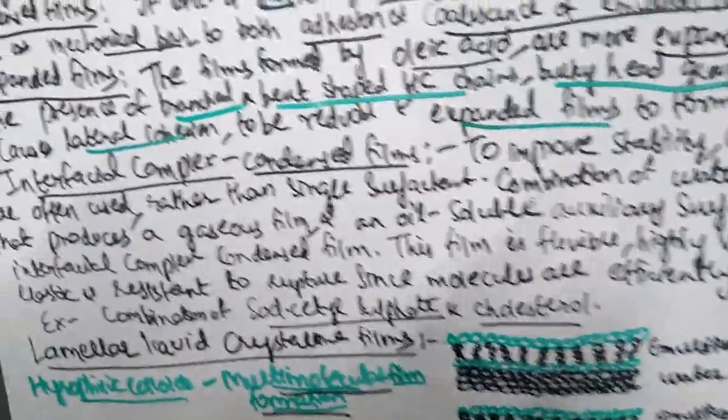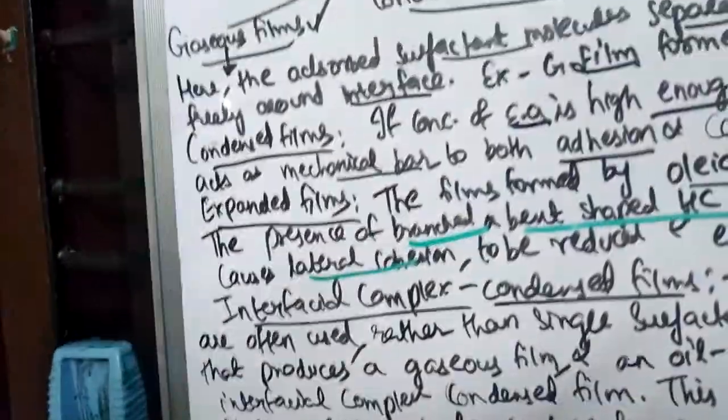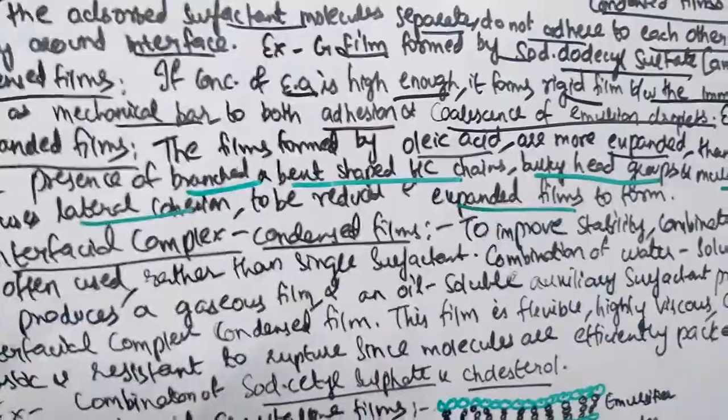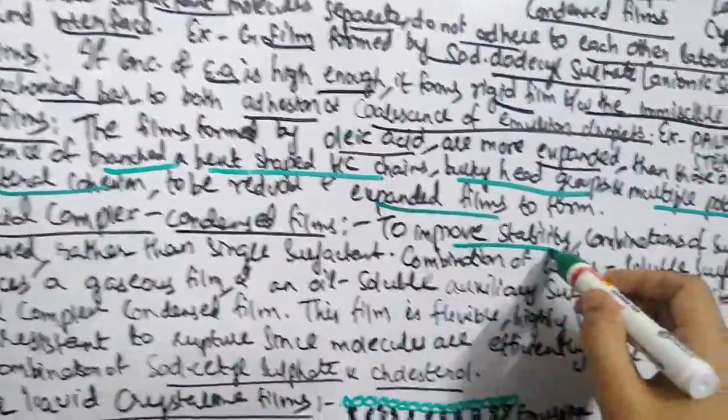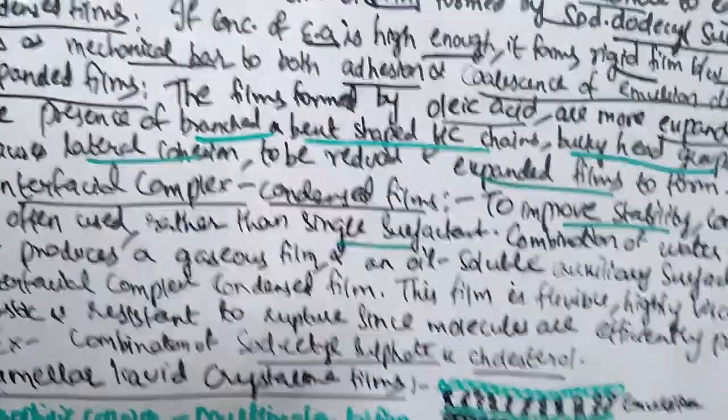Next coming to your interfacial complex condensed films. Here you are using a combination of surfactants. To improve the stability, combinations of surfactants are used rather than a single surfactant.